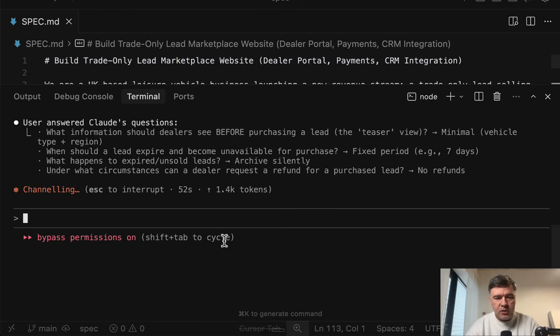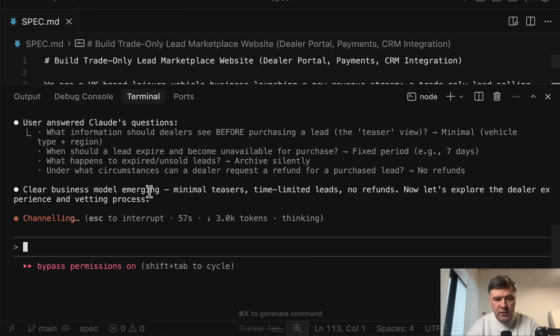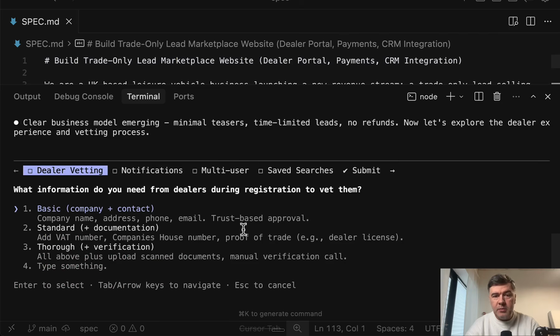Now look at what Claude Code will say next. Clear business model. Now let's explore the dealer experience and vetting process. Again, I'm not the author of that job description, so I don't know what that is specifically, but here we have the next set of questions. So in this step-by-step mode, basically it is interviewing you for a lot of details which you may not think about in the beginning of this project, or your client may not clarify upfront.